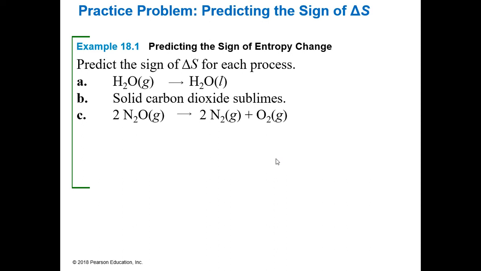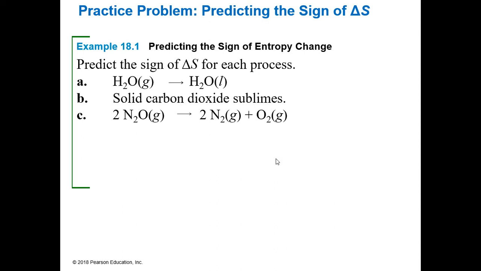B, solid carbon dioxide subliming. Well, it's going from a solid, which is highly ordered, to subliming. That means it's becoming a gas, right? So it's going from a solid to a gas. Order to disorder. So delta S would be positive.